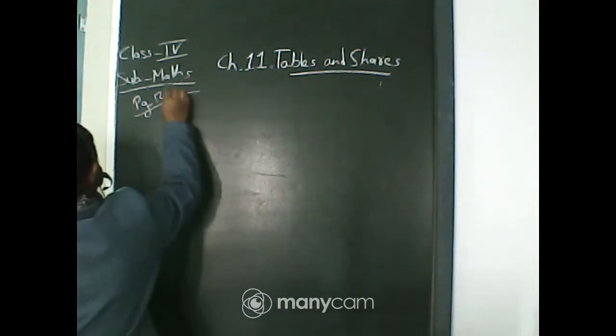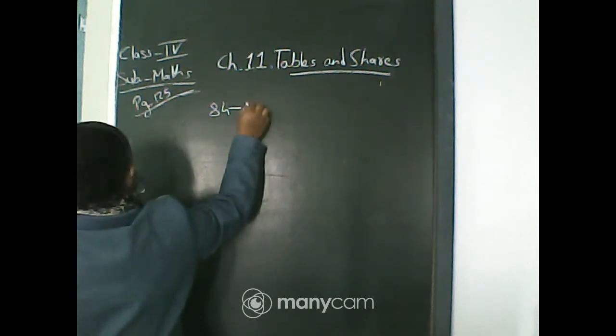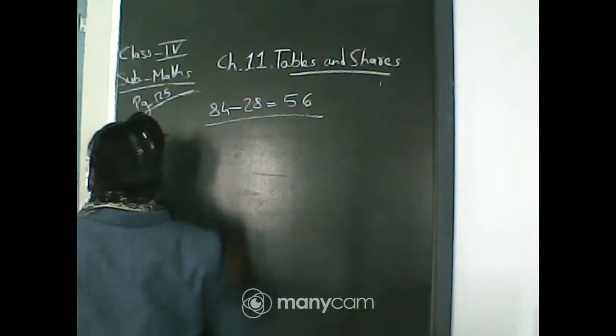In the blank you write 84 minus 28 is equal to 56. This is page 125. Okay, in the second one.